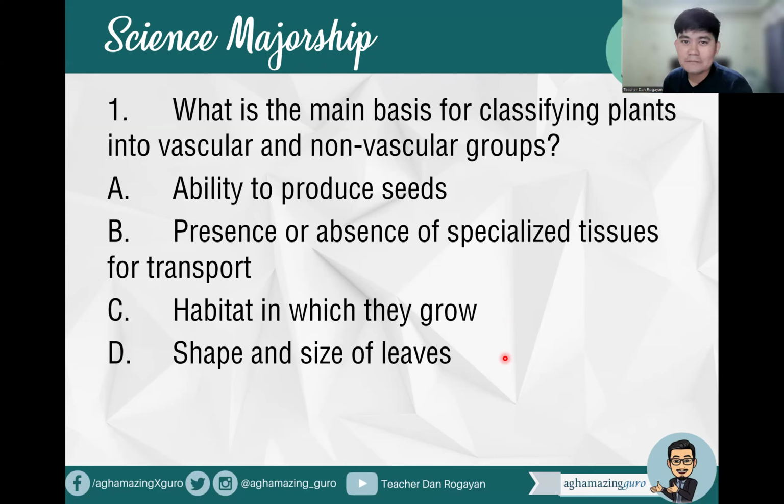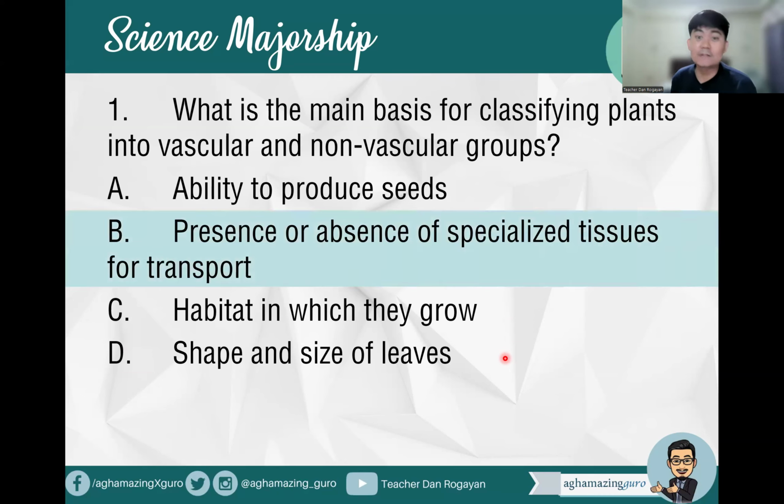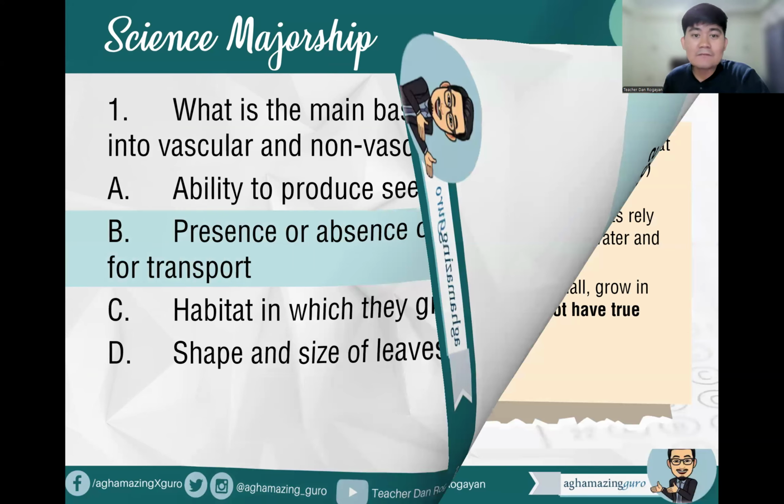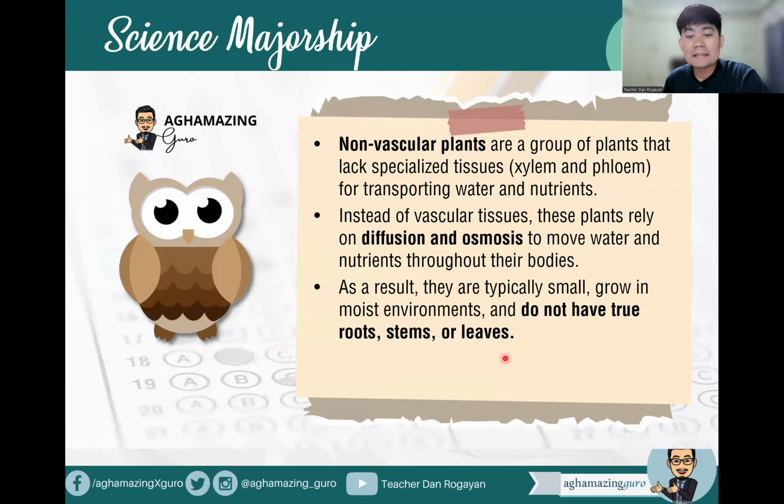Okay, of course, once we encounter this question, our answer should be letter B, the presence or absence of specialized tissues for transport. And we know that non-vascular plants are a group of plants that lack specialized tissues. They lack the xylem and the phloem for transporting water and nutrients or organic substances. Instead of vascular tissues, these plants rely on diffusion and osmosis. Remember, osmosis is diffusion in water, to move water and nutrients throughout their bodies.